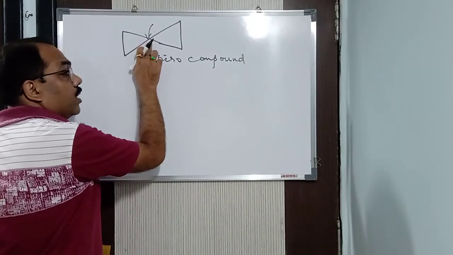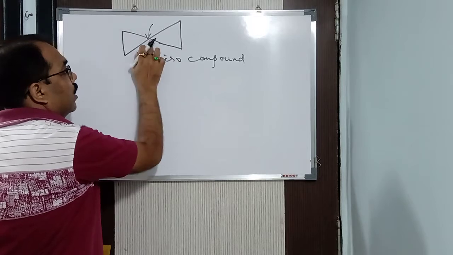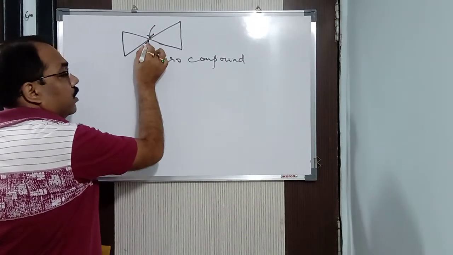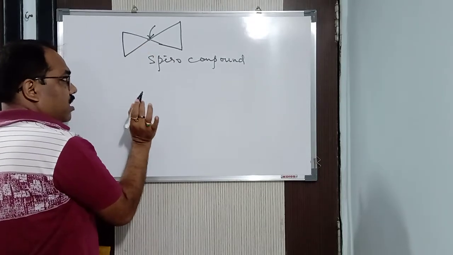You can see this is a common carbon atom present in it. The two rings are there, and this is a common carbon atom. Can you see it here? This particular carbon is a common carbon atom. Clear? This carbon. So it is said to be spiro.